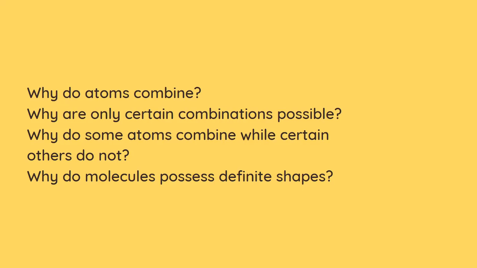Why do molecules possess a definite shape? There was a big question as to what led to molecules having a proper shape. At this point in time, if somebody asks what is the shape of hydrogen peroxide, you would say a half open book structure. But scientists didn't really know why these molecules had a proper shape in the first place.